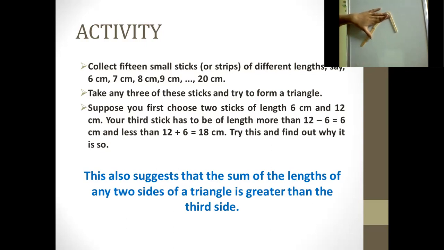Okay. So what we're going to do is attach these and check what summation we would be having here, which is less than this 12 centimeter. Now we would perform this by drawing with the help of a ruler for better understanding. First of all, take length 6 centimeter here.